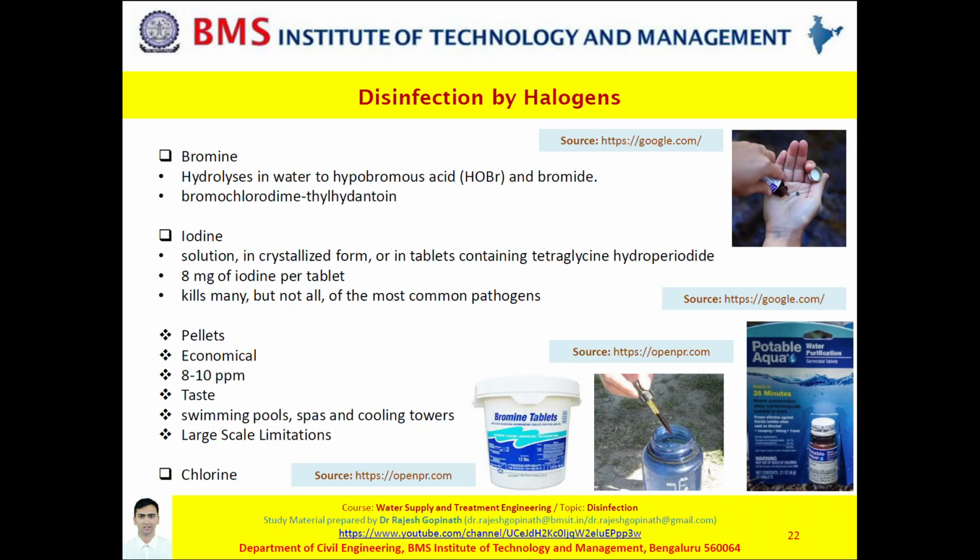They can be applied to small scales such as swimming pools, cooling towers and spas, and they are usually applied either in solution form or as pellets. These are of course economical for small scale, but when it comes to large scale, they are ineffective and non-economical as well. Yes, bromine and iodine will be able to achieve disinfection, but not complete disinfection.